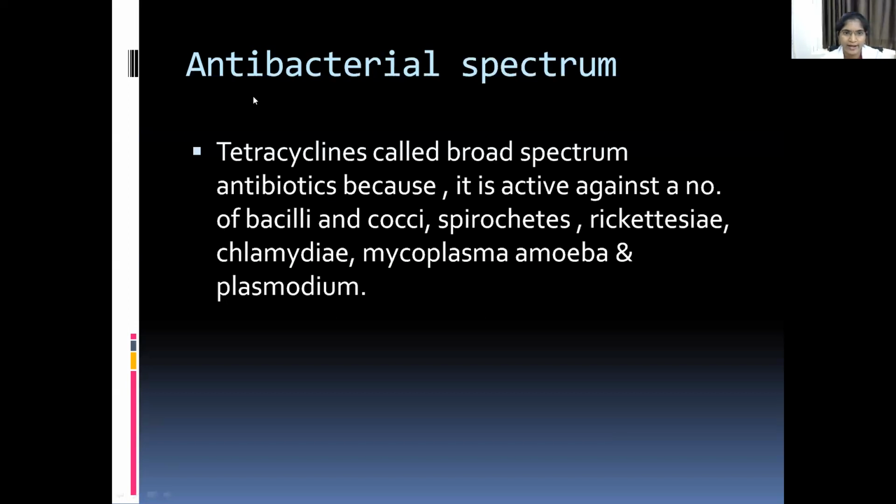Coming to the antibacterial spectrum of tetracyclines, they are called broad spectrum antibiotics because they act on gram-negative and gram-positive bacteria and other organisms. They are active against a number of bacilli and cocci, spirochetes, rickettsia, chlamydia, mycoplasma, and plasmodium.